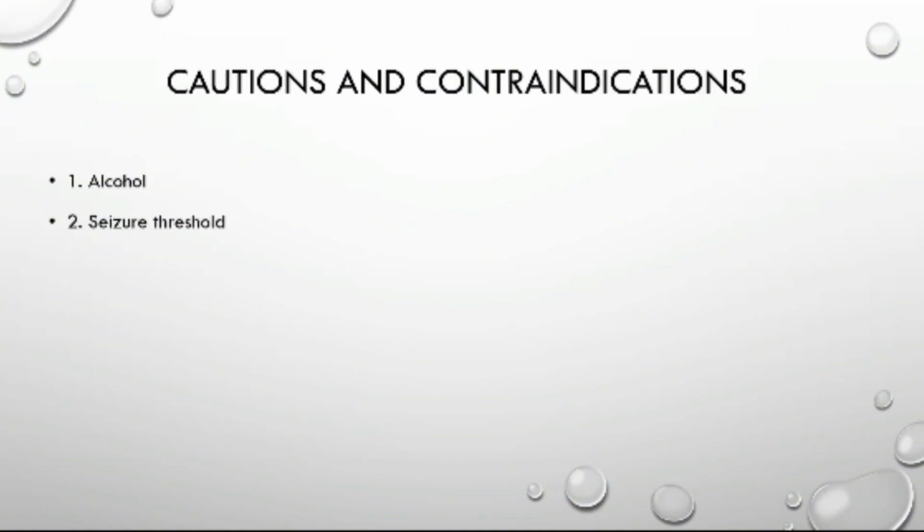Let's see what the cautions and contraindications are that we should be aware of when using antipsychotics. First one is alcohol, because acute agitation accompanying withdrawal from alcohol or other drugs may be aggravated by antipsychotics. Second one is seizure threshold. All the antipsychotics may lower the seizure threshold, so in patients with seizures, antipsychotics should be used cautiously.